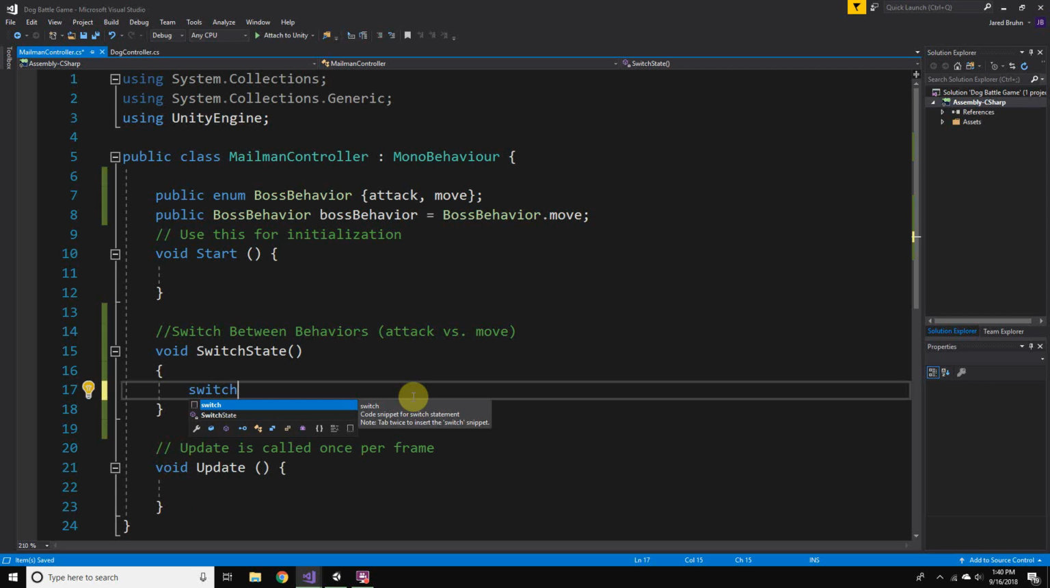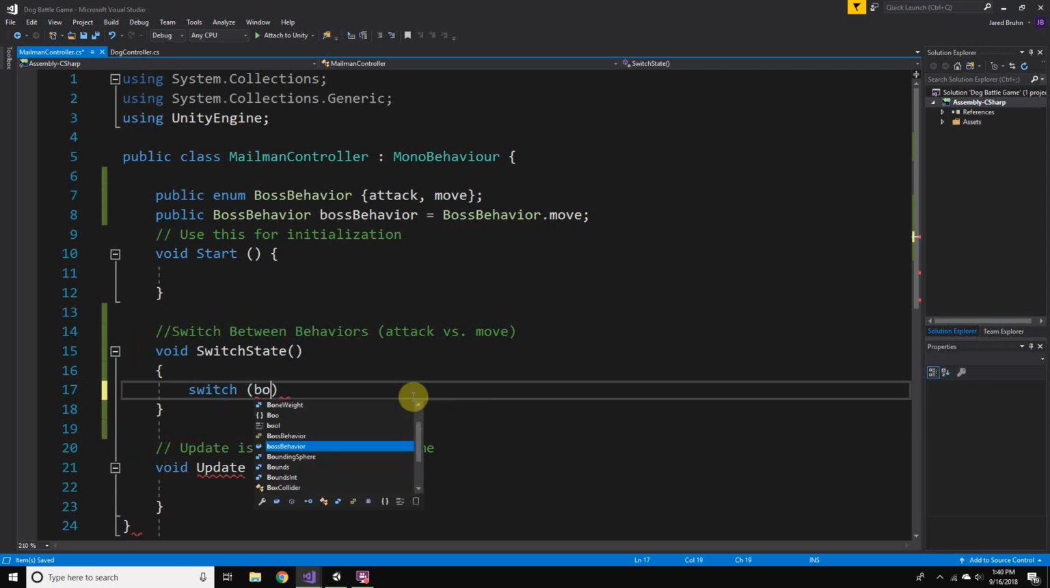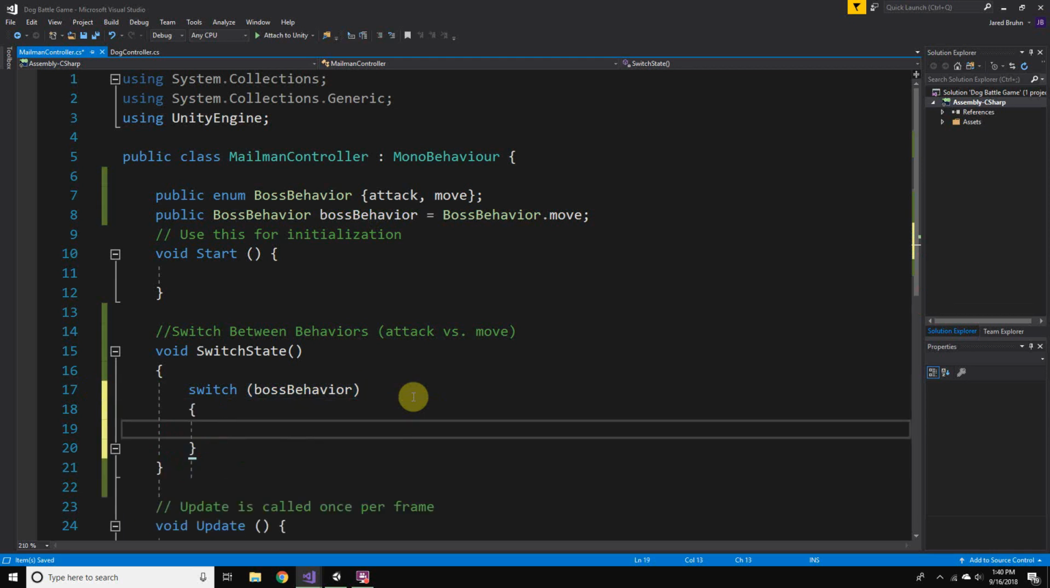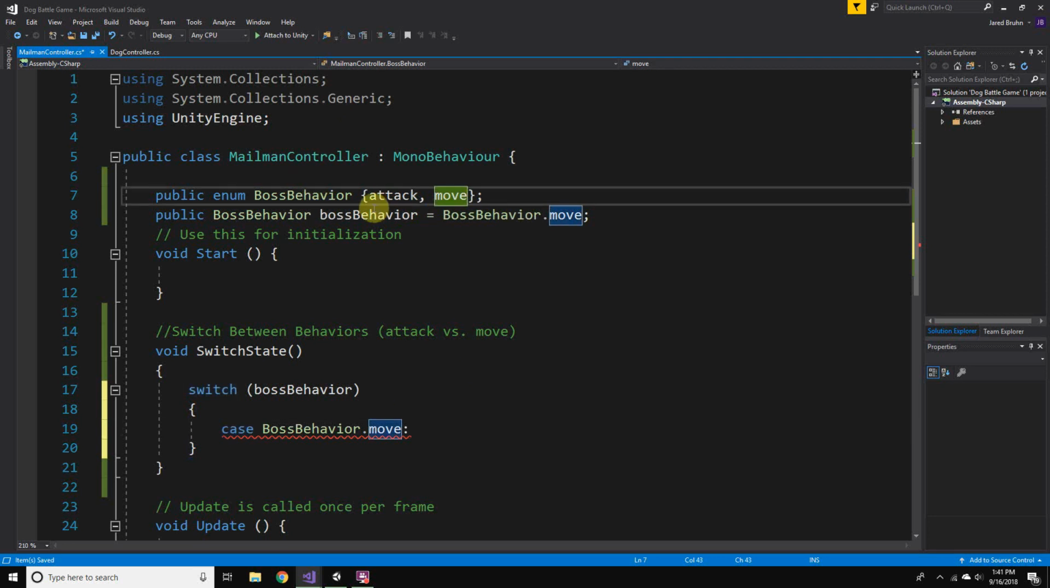So we need a switch, and we will depend on our current behavior. We'll switch back and forth between states. So it will be nice to set it up this way because later I'm going to have my class create different behaviors for this enemy, and so we can just line up more cases and we can add to this boss behavior to do different sorts of attacks and stuff like that.